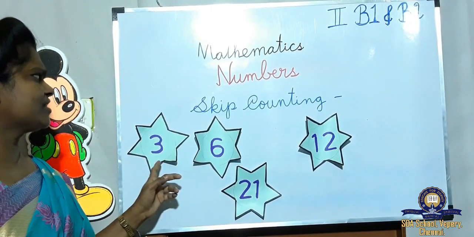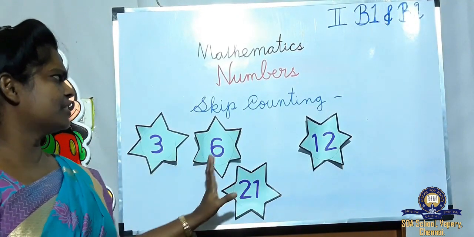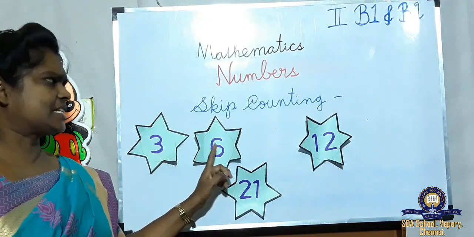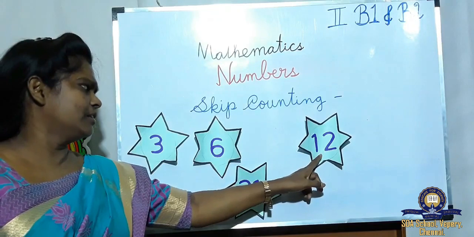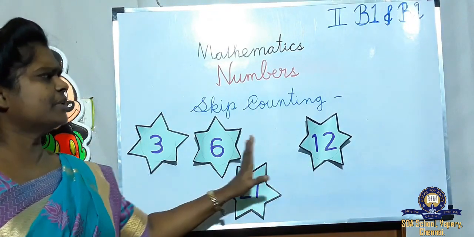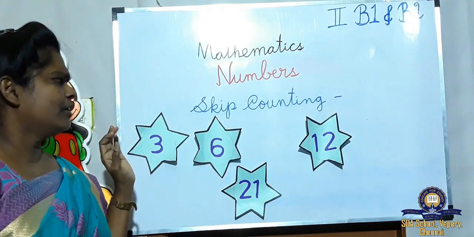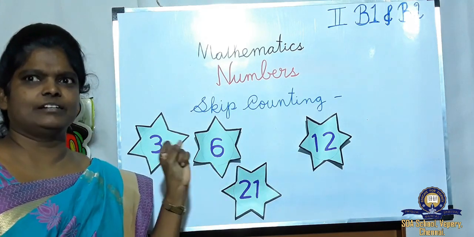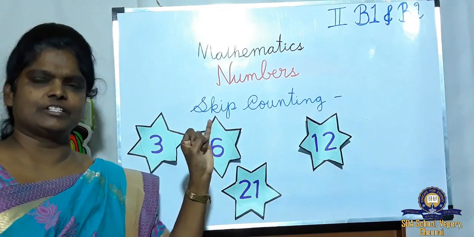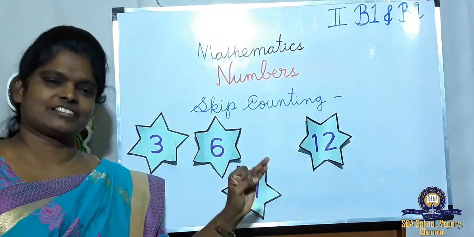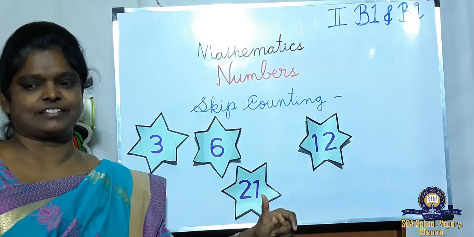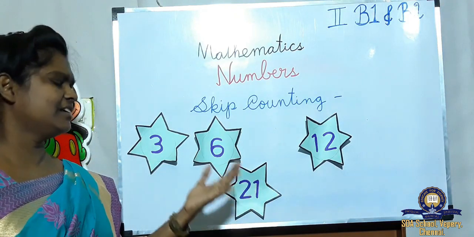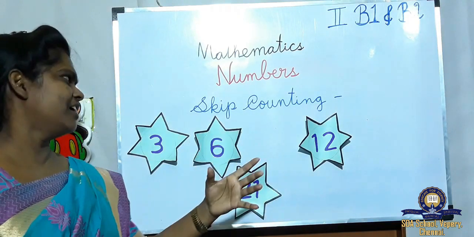Now children, just see the numbers I have placed here. Here is 3, 6, 12, 21. Some numbers are missing here. Now you identify what pattern it comes in: 2s, 3s, 5s or 10s. Come on, count and see. Shall we find out? Okay.